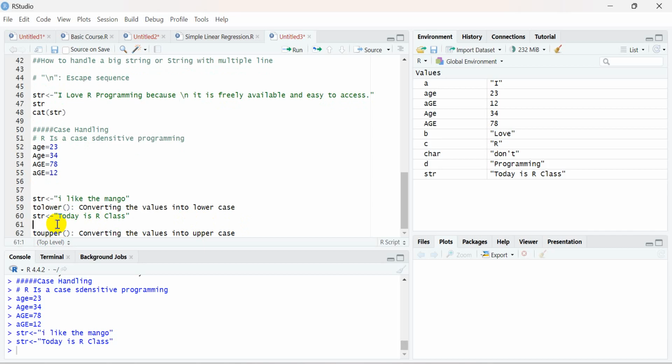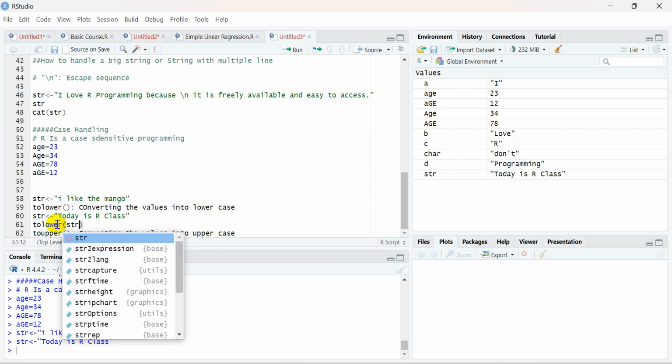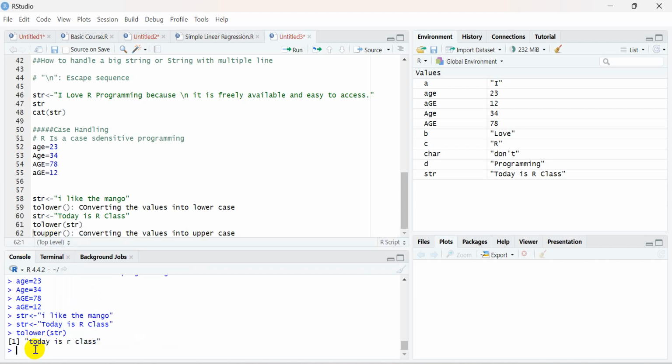But you want all those strings in a smaller case, right? So what you will do is use a function called toLower, and in the toLower function you just pass this particular string name, toLower in brackets str. If you run it, then you can see over here that all the characters specified in this string have been converted into small case letters.